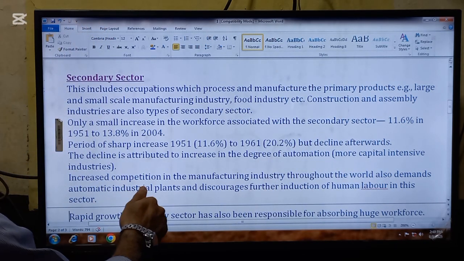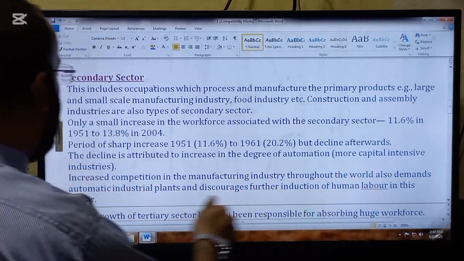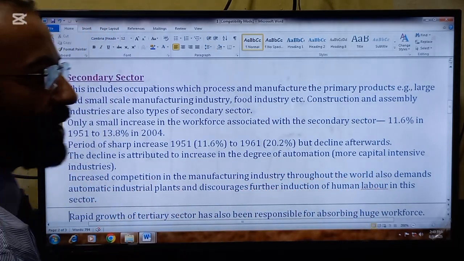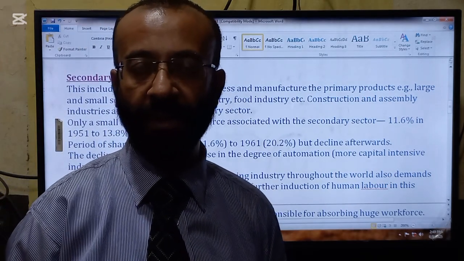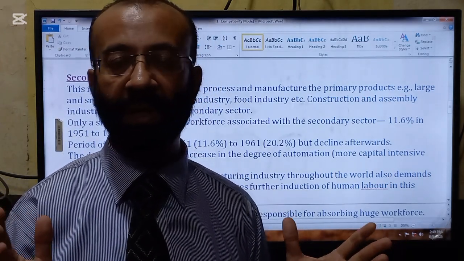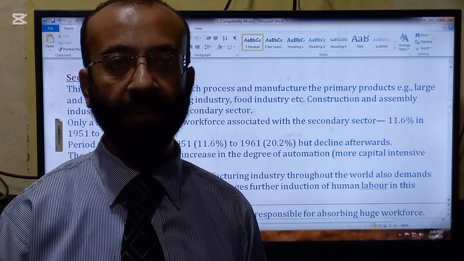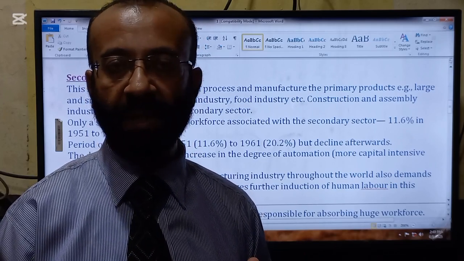The decline is attributed to increase in the degree of automation, more capital intensive industries. So same is the reason with the secondary industry as well. In the factories and in the big units, there is mechanization, automatic machines are used.